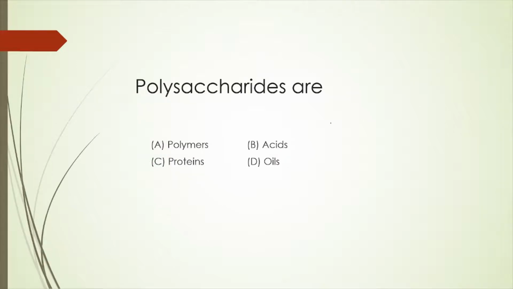Polysaccharides are, so polysaccharide, what happens? Many individual monosaccharides join together to form polysaccharides. So it is a process of formation of polymers, right? Polymers also form from individual monomers joining together. So polysaccharides are actually a type of polymer. So option A is correct. The rest of the options are wrong.